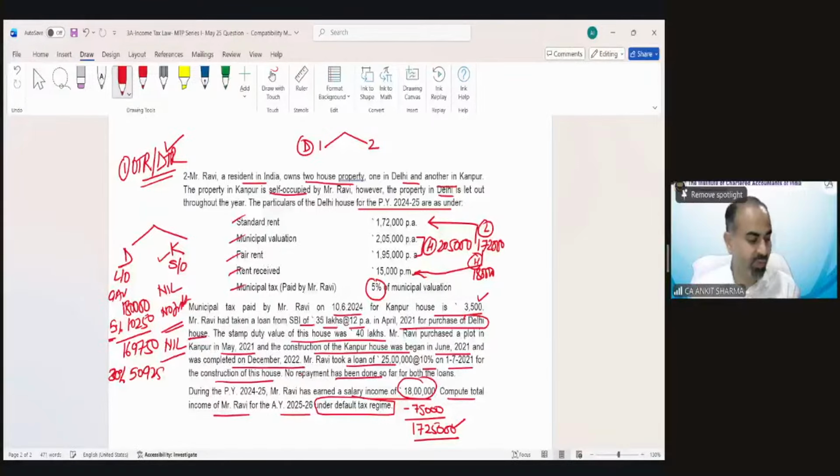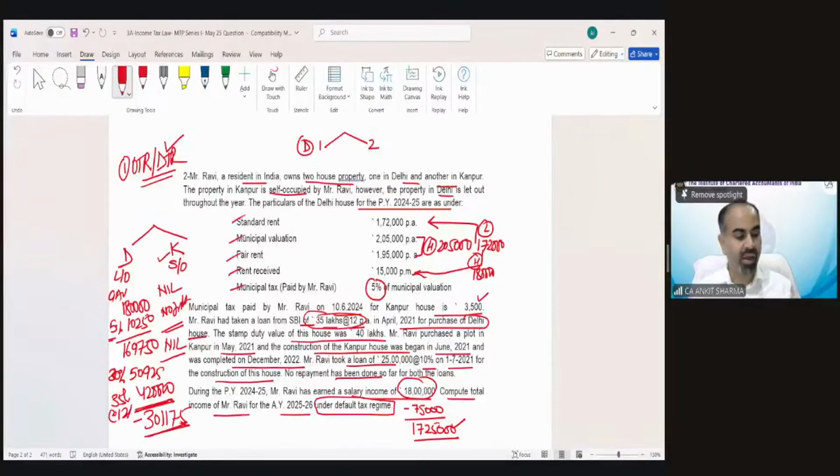30% fixed deduction, 50,925. Now the interest value we have to calculate for the purpose of Delhi house. You can see a loan of 35 lakh at 12% has been taken. So the interest on 35 lakh at the rate of 12% would be 4,20,000. So my loss from house property would be 3,01,175.